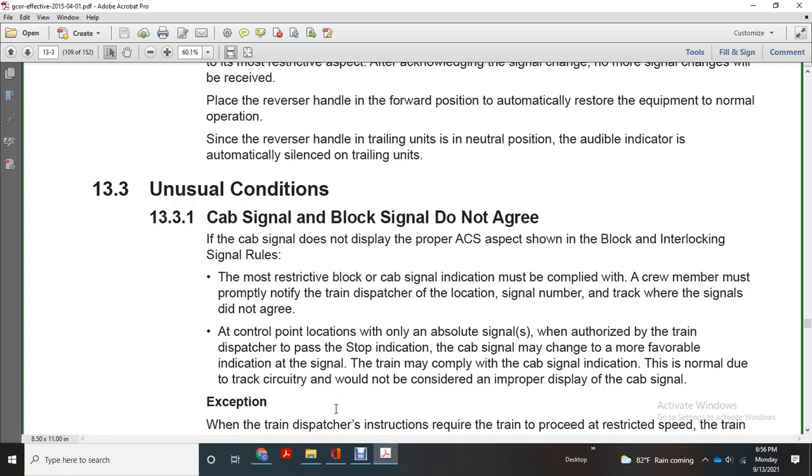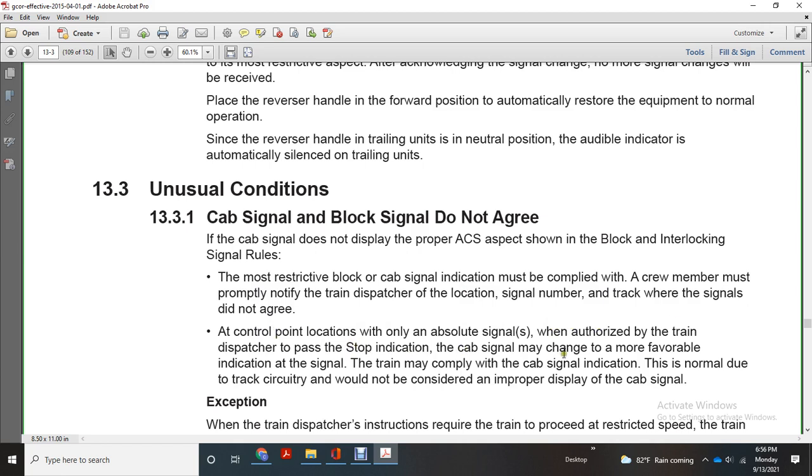Unusual condition: cab signal and block signal do not agree. The cab signal does not display the automatic cab signal aspect shown in the block or interlocking signal rules. The most restrictive of the block signal or the cab signal indication must be complied with. A crew member must promptly notify the train dispatcher of the location, signal number, and track whether the signals do not agree. Control point locations with only absolute signals will be authorized by the train dispatcher to display this path.